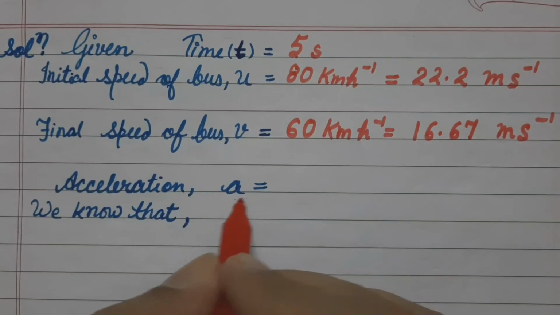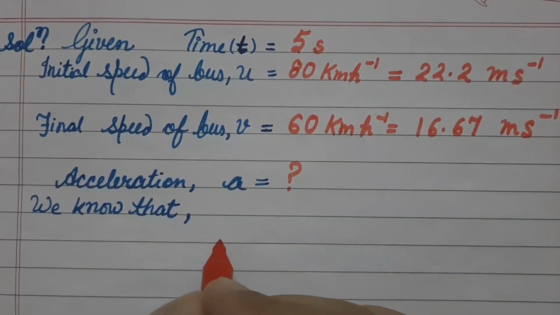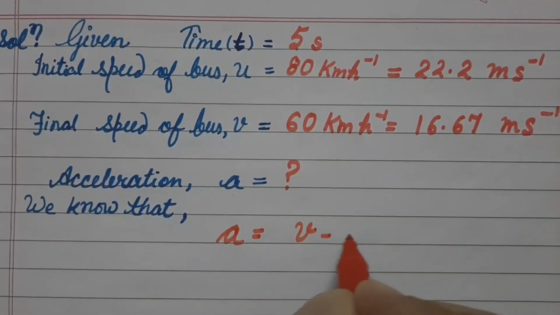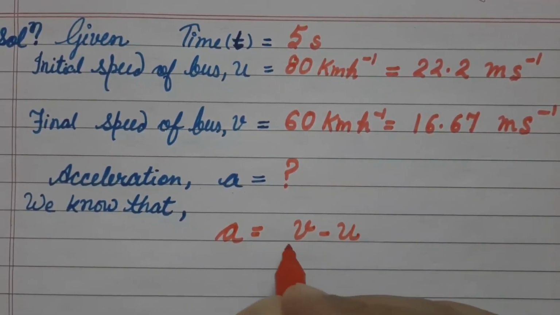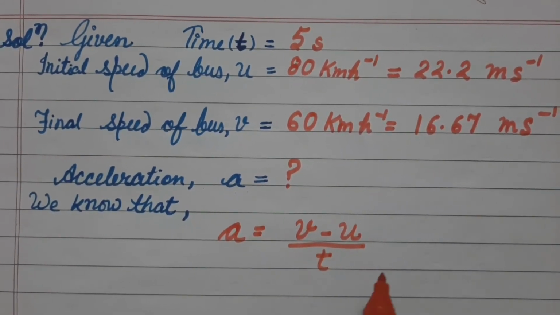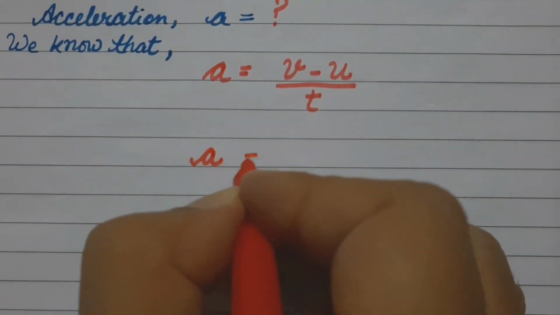Acceleration, denoted by small a, we have to find out. We know the formula of acceleration: final velocity minus initial velocity divided by time. Now I will fill the values.